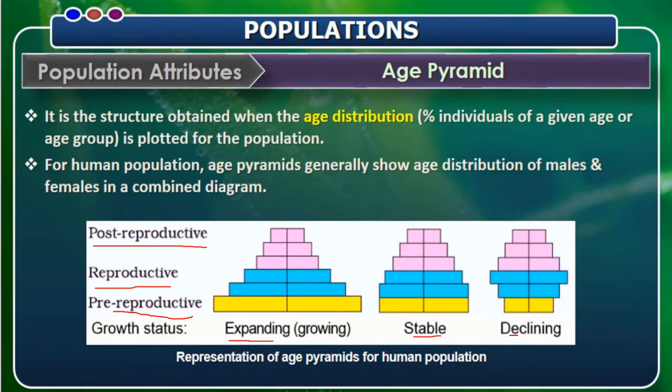For example, pug marks and fecal pellets are taken into account to determine the population size of tigers in national parks and tiger reserves. Usually, when we consider the census of tiger and elephant populations, forest officers will not go into the forest asking them how many members are you, how many have you bred. That cannot be done. Yes or no?